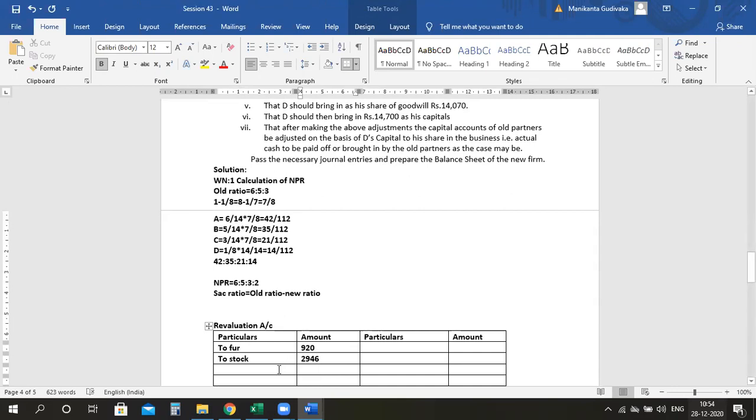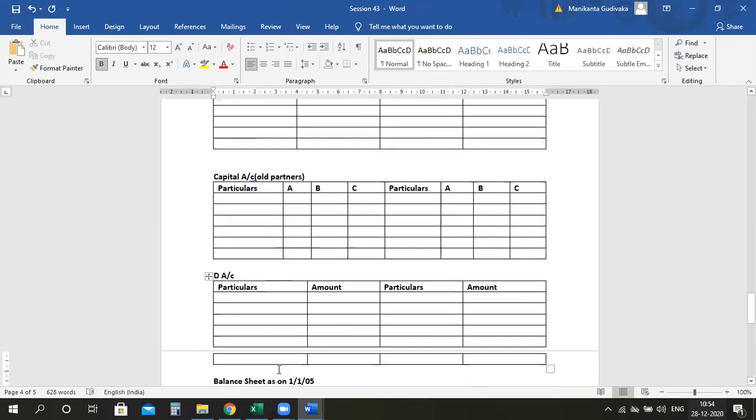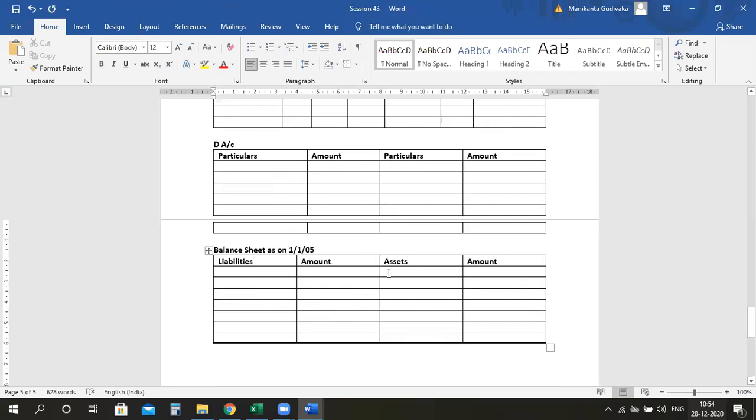Then there is a provision also, provision for repairs. Guys, this is for repairs, so you are not subtracting it from the asset side. If it is provision for debtors, you will show it as a deduction from the debtors. But this is not the provision for debtors. This is provision for repairs on bills, so you will show it as a separate liability on your liability side. Are we clear, everyone? Please note this point. So the double entry will be completed after showing it on the asset side.